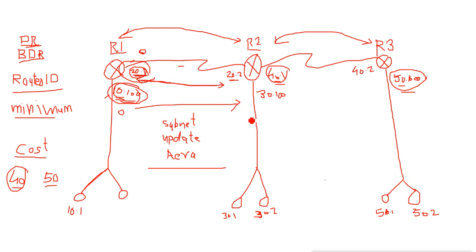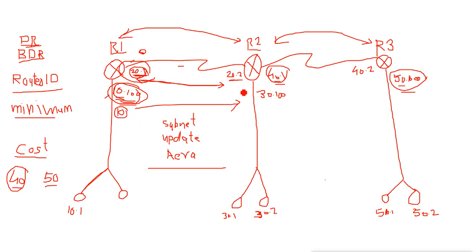Now router 2 will say, okay, 20 I know, but I don't know about 10. So whatever cost it sends from here, for example it is sending 0, not 0, let's say it is sending 10.